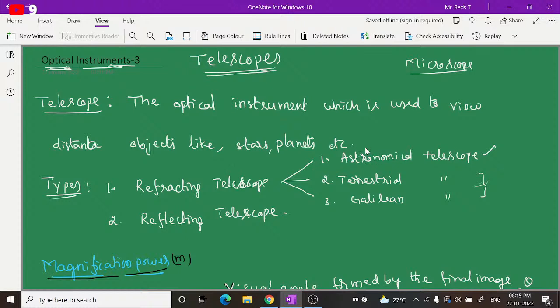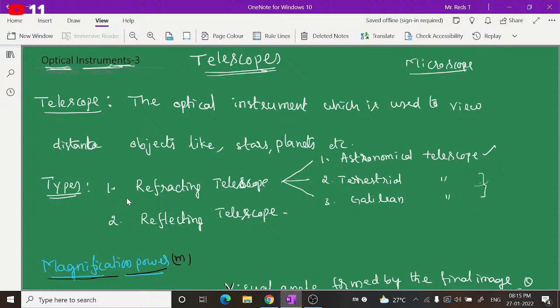Very distant mountains and buildings can also be seen by using a telescope. So a telescope is an optical instrument used to see distant objects clearly.